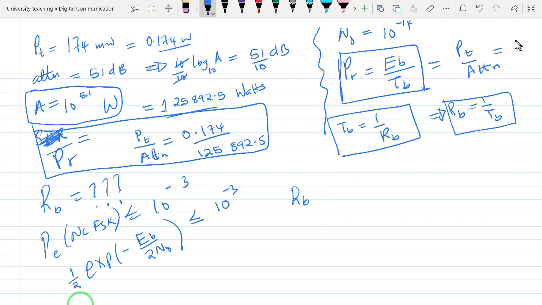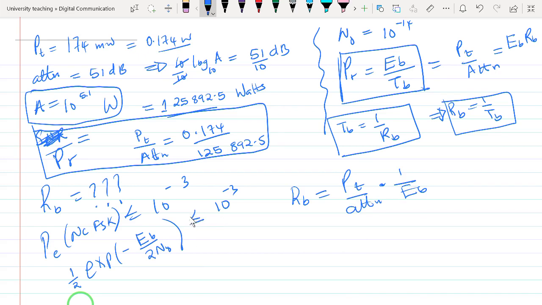We can actually say here that this is equal to EB times RB. So we can now make RB the subject by simply saying that RB, which is the bit rate, will be given by PT over attenuation divided by EB. So how do we find EB? EB can be expressed from this expression.